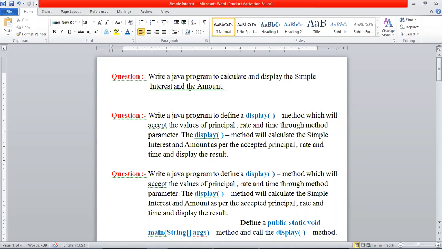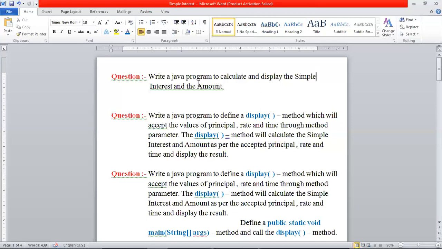So what is our target? To calculate and display two things. First one is simple interest and the second one is amount. Now in the second question, if you read, write a Java program to define a display method which will accept the values of principal, rate and time through method parameter. The display method will calculate the simple interest and amount as per the accepted principal, rate and time and display the result. Here also, the ultimate demand of the question is to calculate simple interest and amount. But here some additional things are demanded.